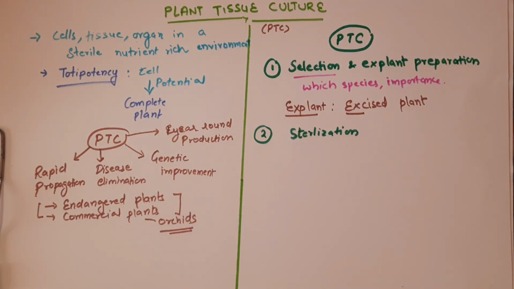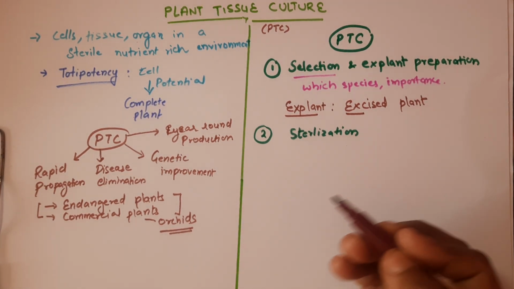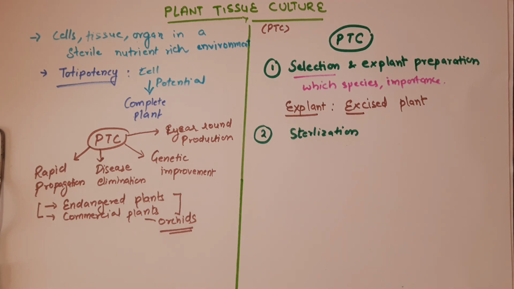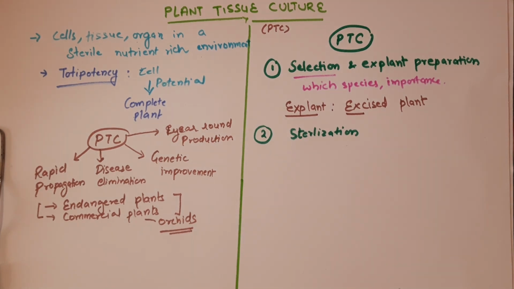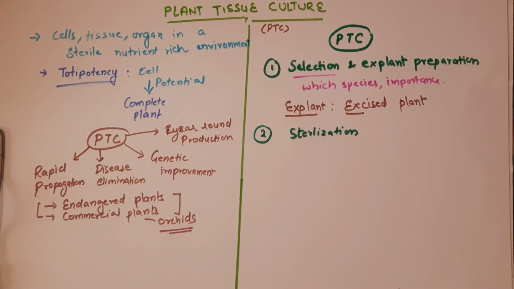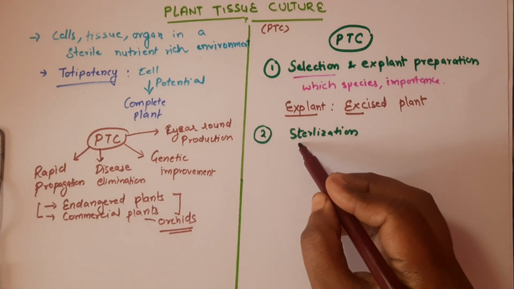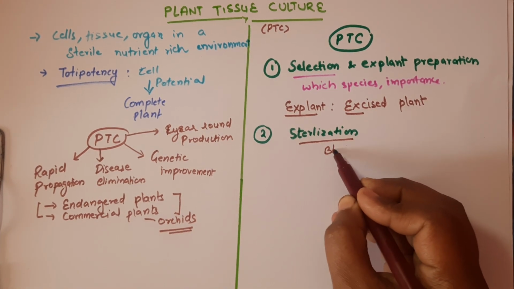Now, because when we are taking the explant from the external condition, right, from the field condition or already growing plants in the pot, we need to sterilize it. If there is contamination, that will also grow in the media, and before the plant actually survives, the contamination will spoil the media. Okay, so we need to sterilize. So usually we are using bleach.